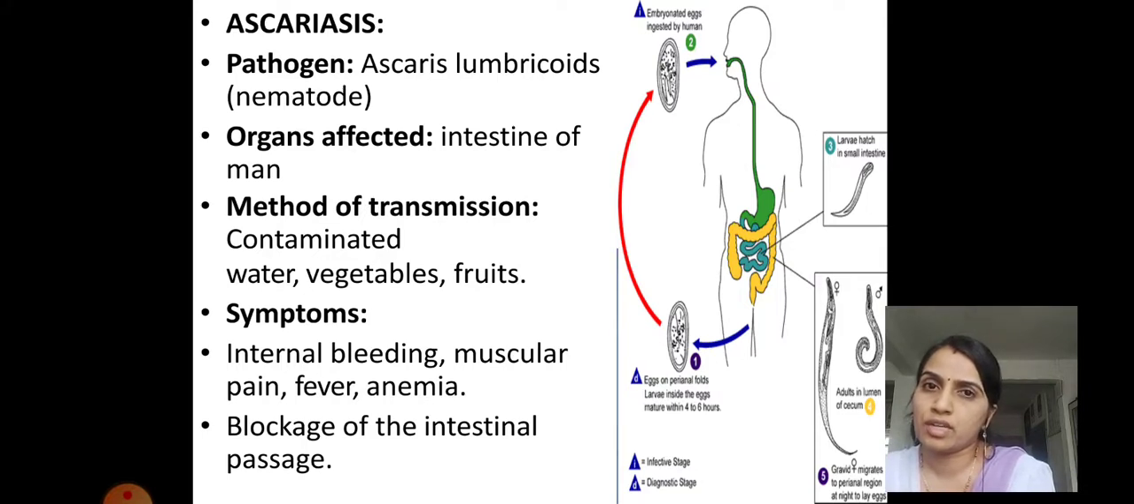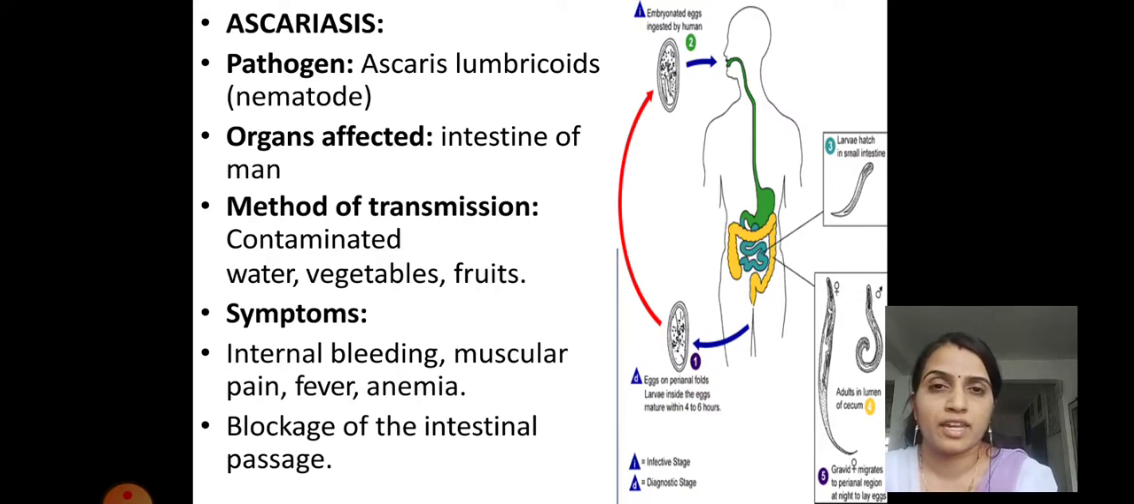After entering into the intestine, the Ascaris will start causing infection to the wall of the intestine. The cells of the intestinal wall will start getting damaged. Because of that, intestinal bleeding is a symptom. Second is muscular pain, which is also one of the symptoms. Fever is also seen in the person who is getting infection. And the last one is anemia.